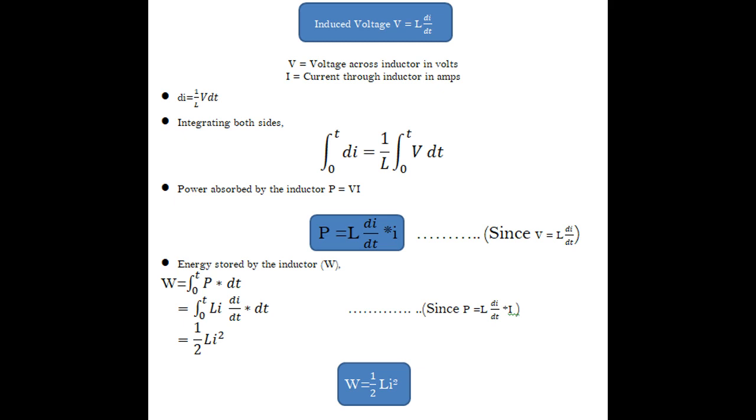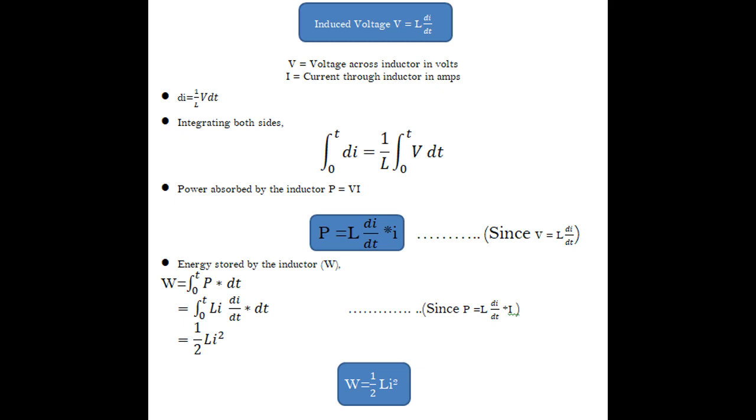Now let us see the power absorbed by the inductor, P equal to V into I. We know that P equal to V into I. So in place of V, we substitute L into di by dt. That will become the power absorbed by the inductor. Now let us see the energy stored by the inductor. Energy will be stored by the inductor in a specific period of time, that is t. So for that we are going to integrate from 0 to t. W equal to integral 0 to t P times dt. In place of P, we replace it with L into di by dt into I.